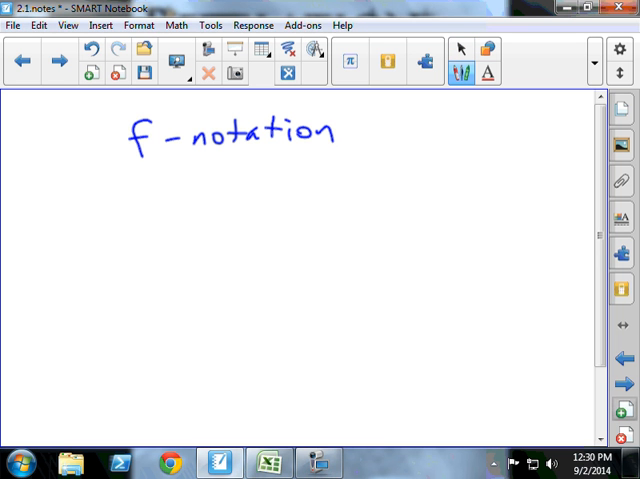Anyway, this is called F notation. F notation confuses a lot of people. Don't let it confuse you. Its intent is to save space, save room, save time, save writing. Mathematicians are all about writing stuff in as few characters as possible. Okay?